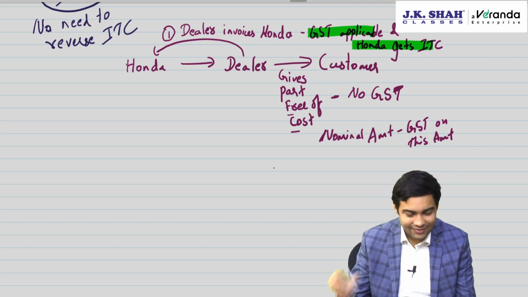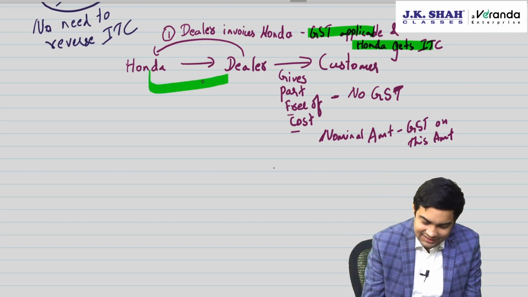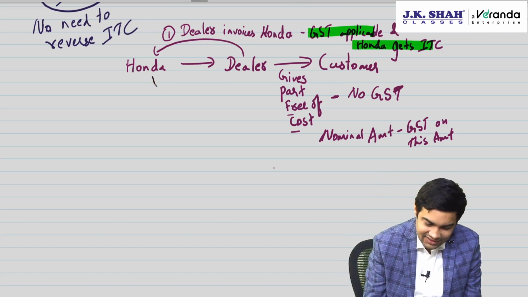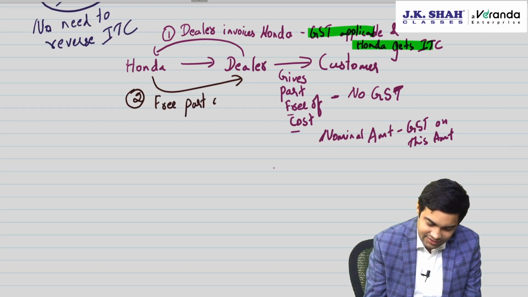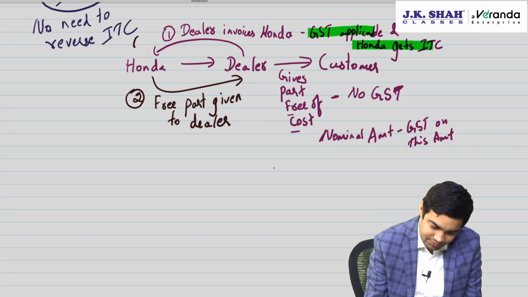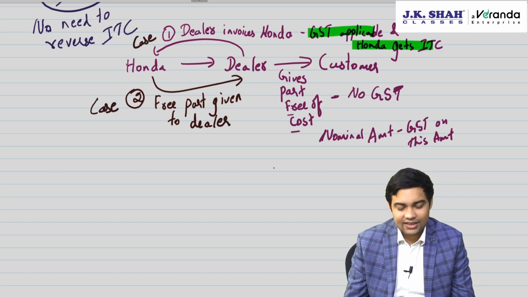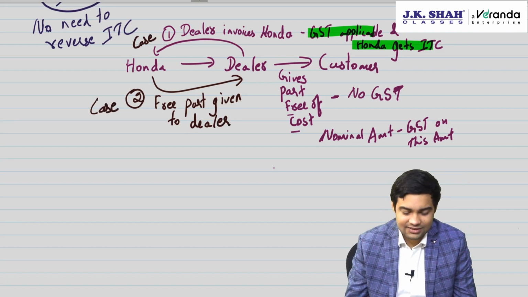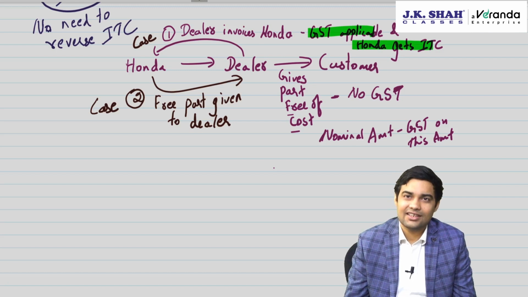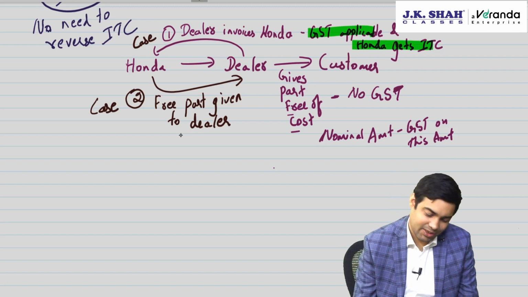Okay. Second case is free part given to the dealer. Case 1 is the dealer bills it and gets that money. Case 2 is Honda gives that free part to the dealer. Whether GST will apply?